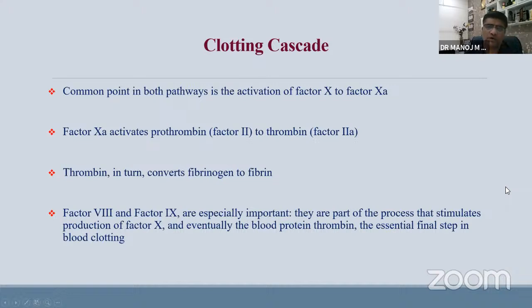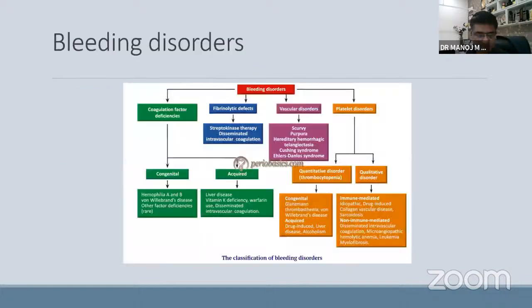The common point for activation of both pathways is factor 10. Factor 10 is common to both intrinsic and extrinsic. Factor 10 activates prothrombin to thrombin, and thrombin in turn converts fibrinogen to fibrin. So bleeding disorders, as we have already discussed, are usually because of these four parameters: coagulation factor deficiency, fibrinolytic pathway, vascular disorder, and platelets. So let's go step by step.